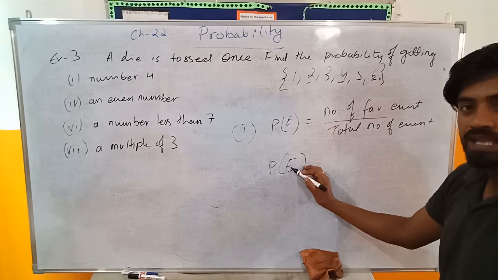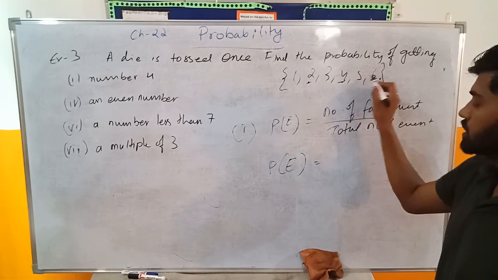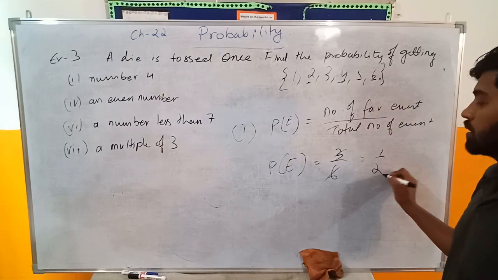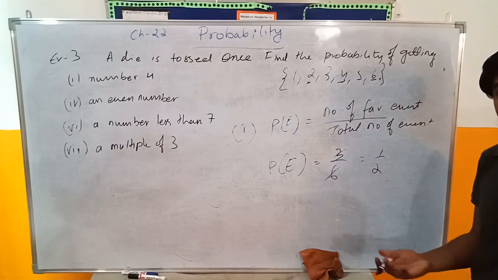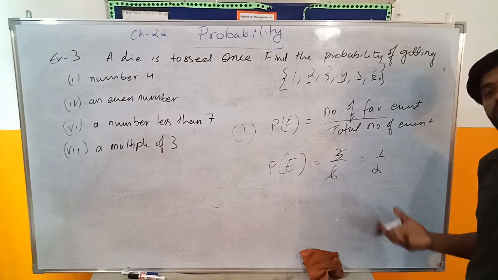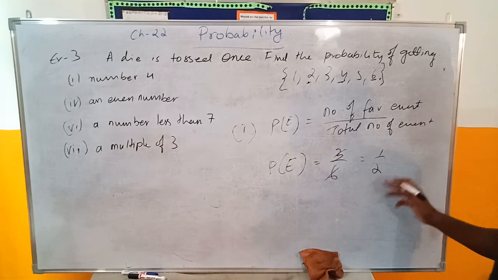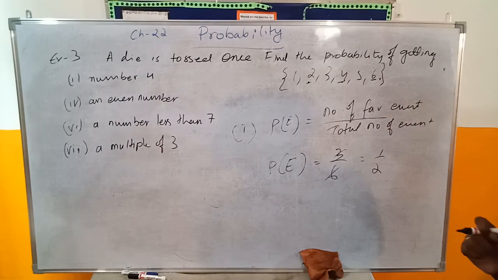Even number इसलिए E लिख रहा हूँ, equals 2, 4, 6, 3 upon total number is 6. That is going to be 1 upon 2. What is the probability? 50% is the probability, or I can say 0.5, which is between 0 and 1. Okay, so probability is 1 upon 2.